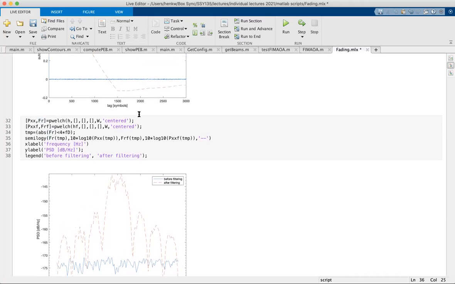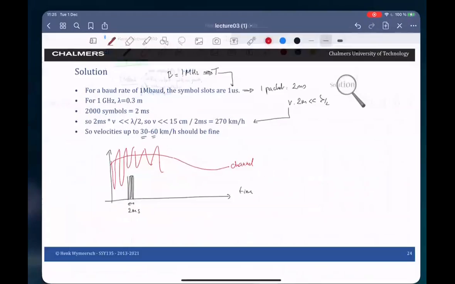So again, I will upload these scripts so you can play around with them if you want. Let me try to go back to my slides.